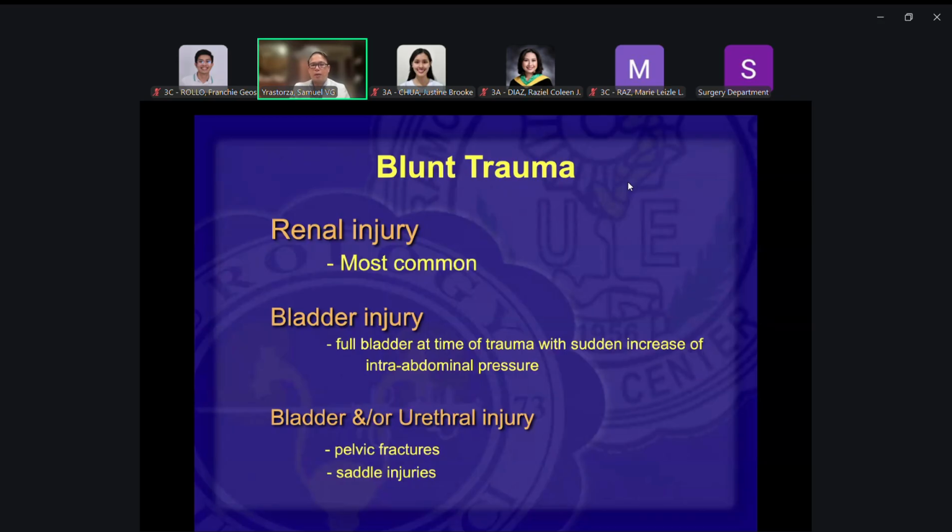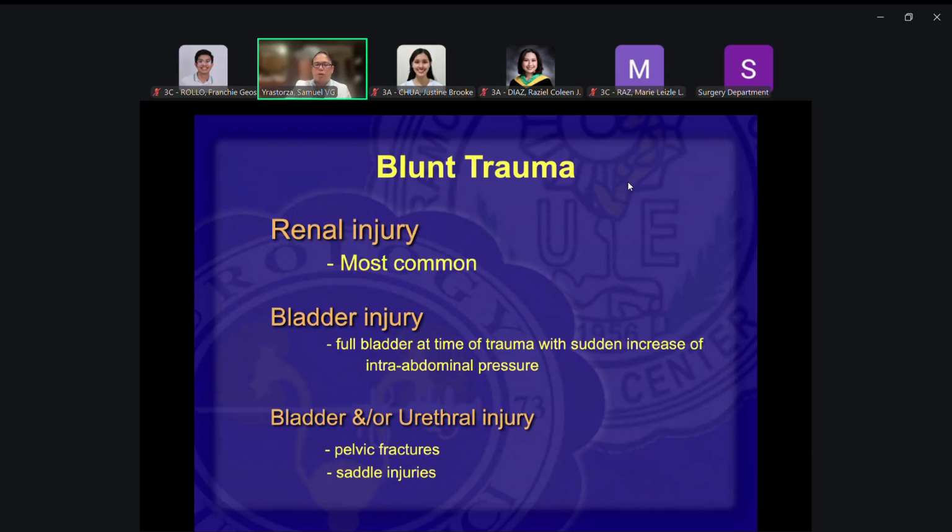Okay. When you have bladder injury, it is usually when the bladder is full at the time of the injury. Punong-puno yung bladder, no? And that's why the pressure is very high. And you add additional pressure to the bladder, then the chances for it to rupture would be high. But if the bladder is empty at the time of the injury, it's very unlikely that the bladder will get injured with a blunt trauma. Okay.